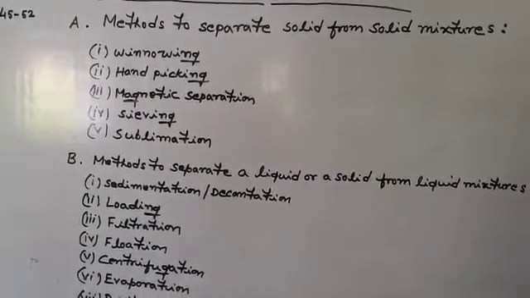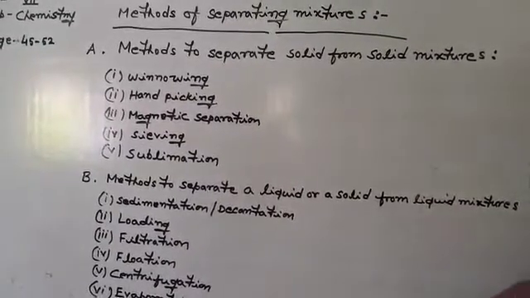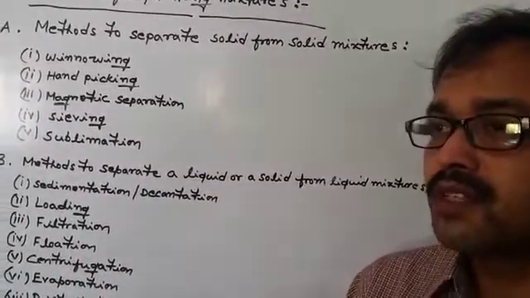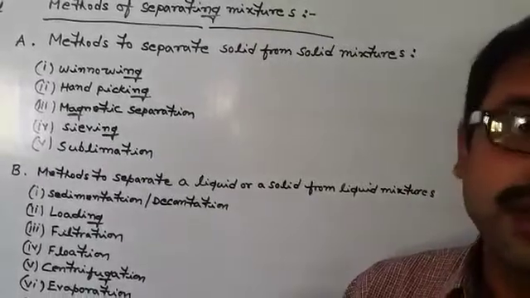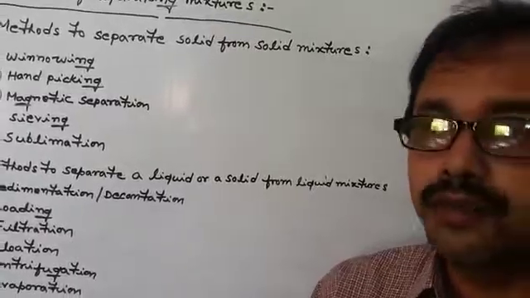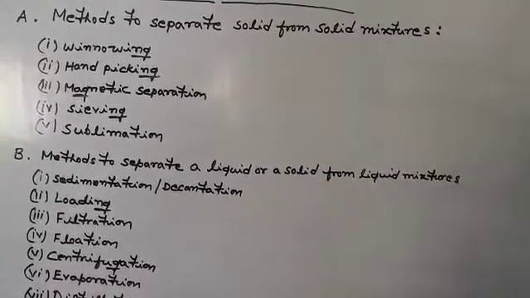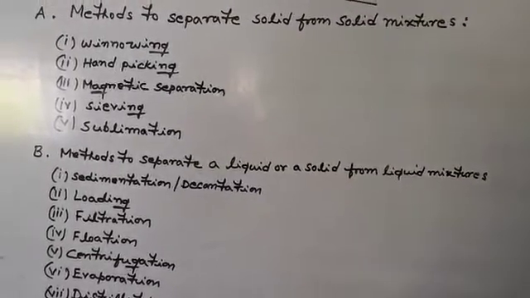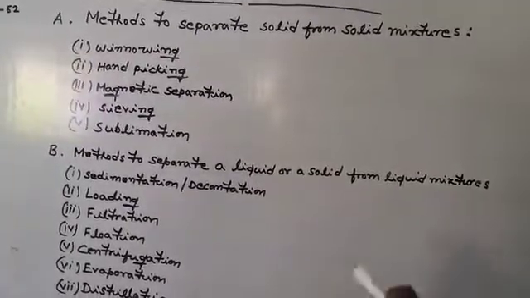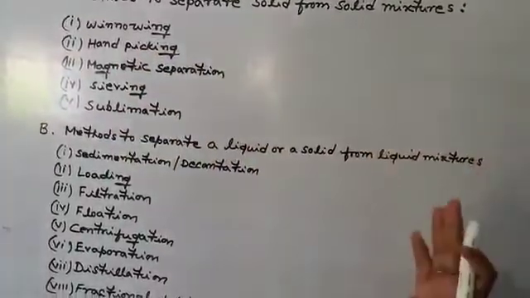The second method is the hand picking method, that is the most common method. These kinds of methods are generally done in our houses. In the hand picking method, we separate a solid component from another solid component on the basis of their numbers, their sizes, or their colors, manually. For example, the rice that we purchase from the market contains different kinds of impurities like stones or husks. Their numbers are small, that is why they can be chosen and picked out, and that is known as the hand picking method.